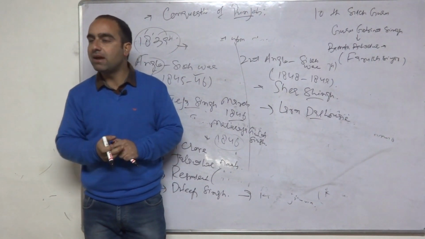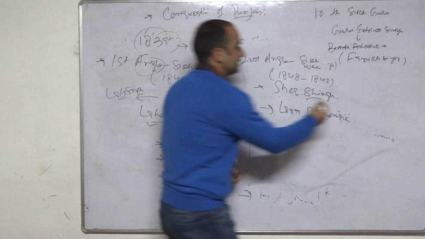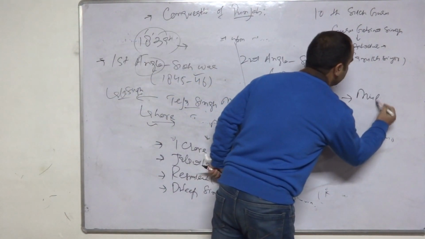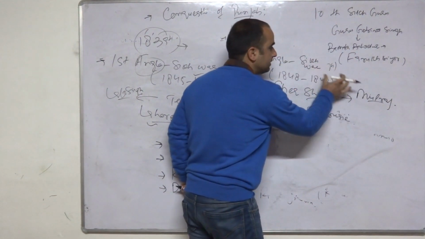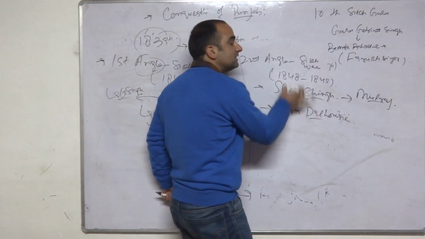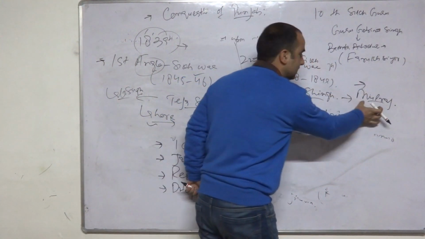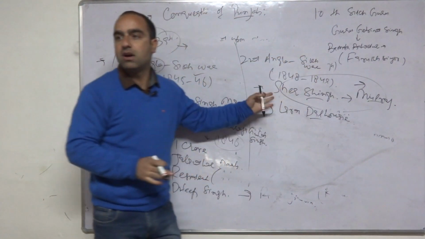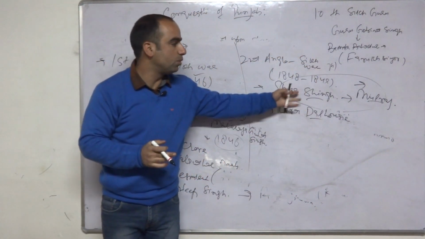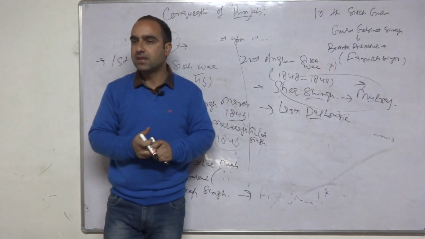For example, there was one more leader as well, Sher Singh and Mulraj. Mulraj had actually started the struggle against the Britishers. Sher Singh was sent to defeat Mulraj, but Sher Singh joined Mulraj. Then both joined together and fought against the Britishers. So this is how Lord Dalhousie defeats both of them, Mulraj and Sher Singh. He then signs a treaty.